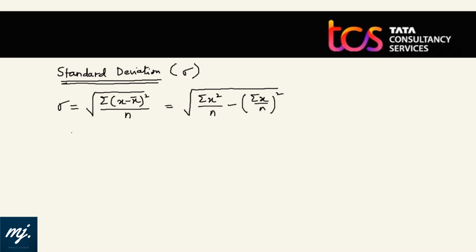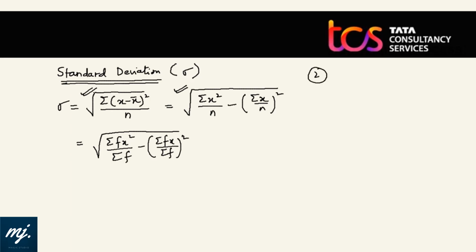Done. Now if we have weighted series where frequency is also there, we use the formula: root over summation fx square by summation f minus summation fx by summation f whole square. And we will see how step deviation and deviation methods are used in these kinds of questions if we end up getting those complicated questions. But as far as my experience says, these two formulas would be quite more than enough in solving many different questions of standard deviation.